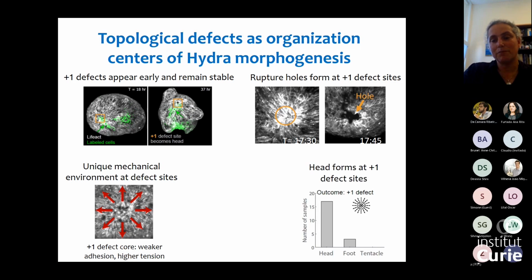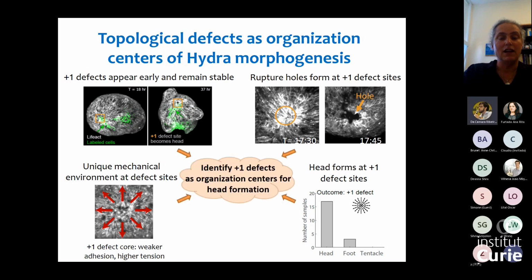And at the end of the process, I told you that these +1 defect sites will become the head of the animal. So what this means is that by looking at the defects, we can identify sites early on in the regeneration process, and we know that these sites will be the sites where the morphological feature will appear. So if you look at early +1 defects, we can identify this as the region where the new organizer of the hydra will form and the new head of the animal will appear. Any questions here?